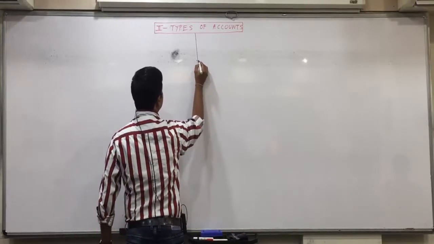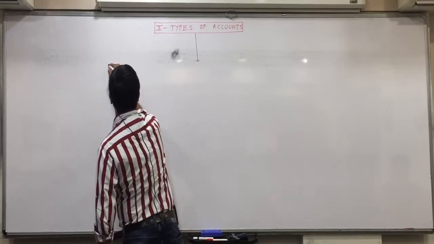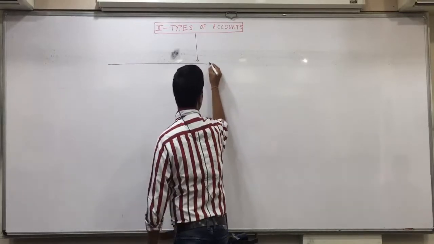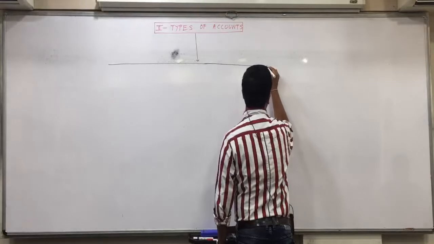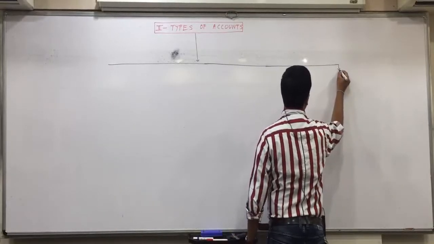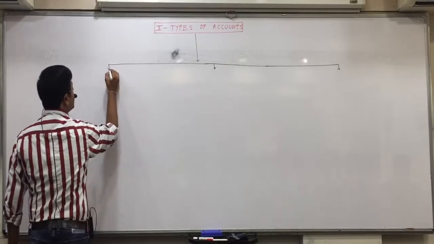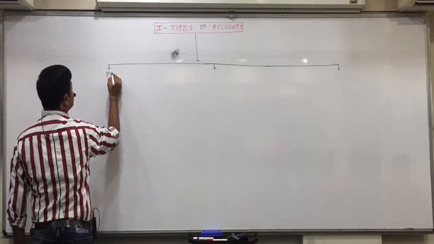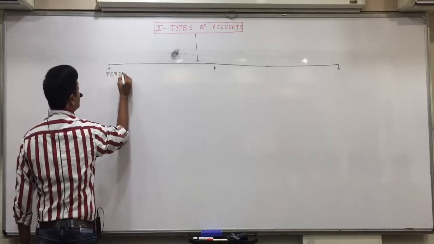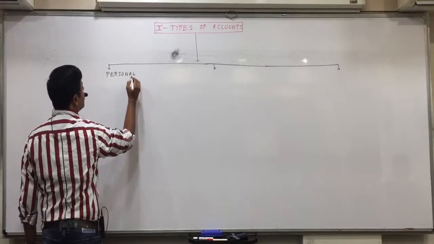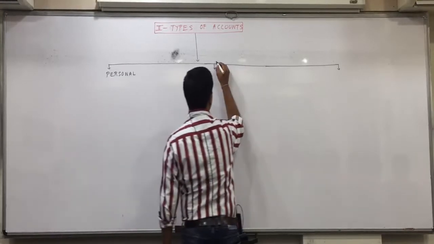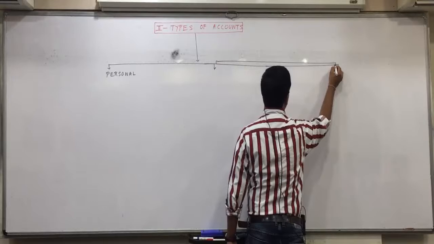Mainly there are three types of accounts. Personal, and impersonal.